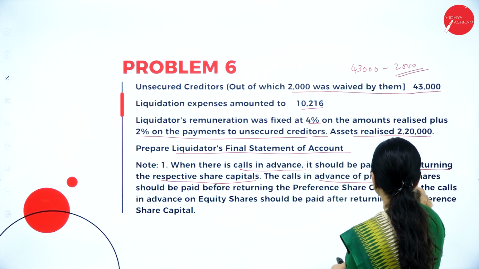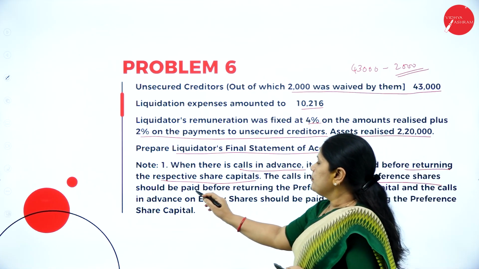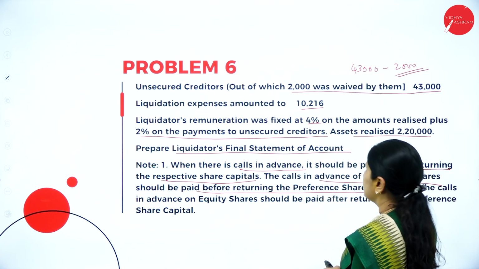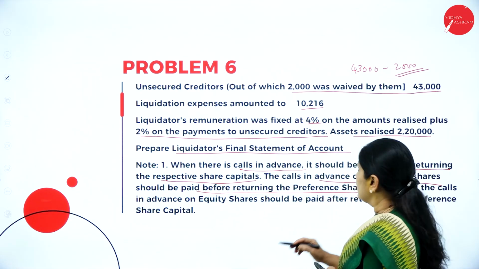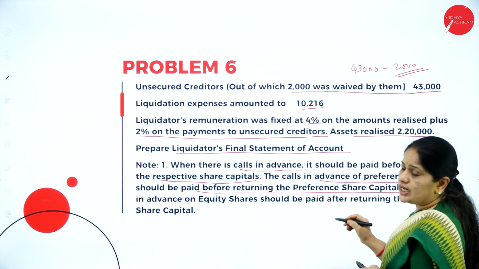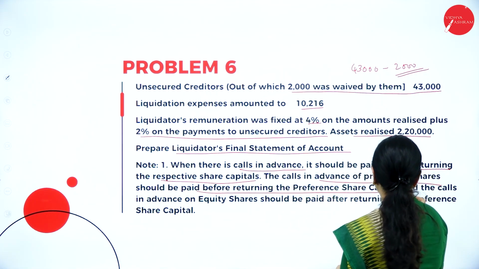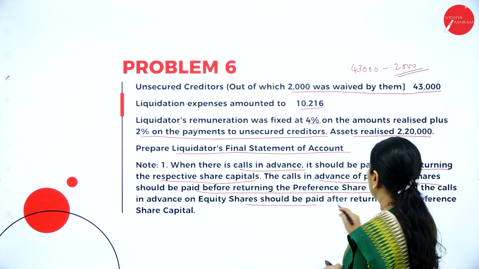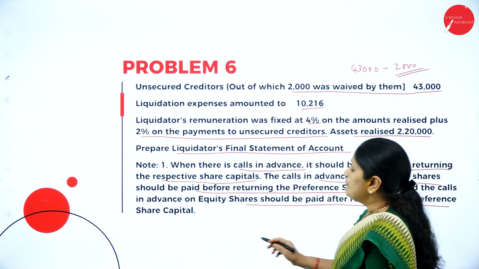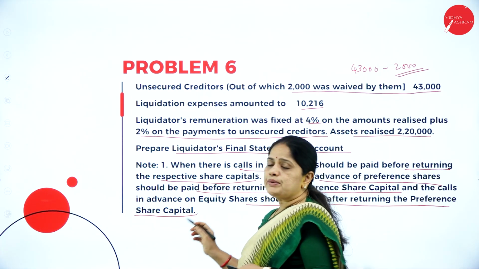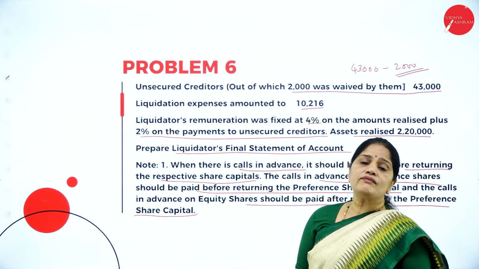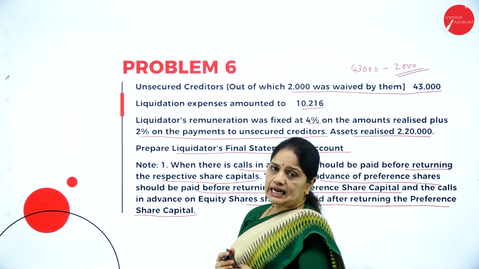The calls in advance of preference shareholders should be paid before returning the preference share capital. So before returning the preference share capital, you have to repay the calls in advance, and the calls in advance on equity shares should be paid after returning the preference share capital. So this is the order in which you have to return the calls in advance.